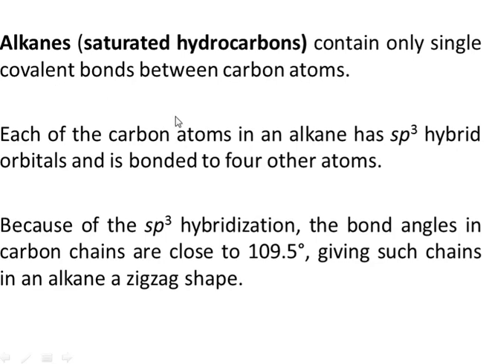In alkanes, each carbon has sp3 hybridization, and each carbon is bonded to 4 other atoms, right? Because the hybridization is sp3, as you know, the bond angle is close to 109.5 degrees, giving these hydrocarbons a zigzag shape. In the case of cycloalkanes, such as cyclopropane and cyclobutane, sp3 hybridization is present, however the bond angle is reduced a lot.